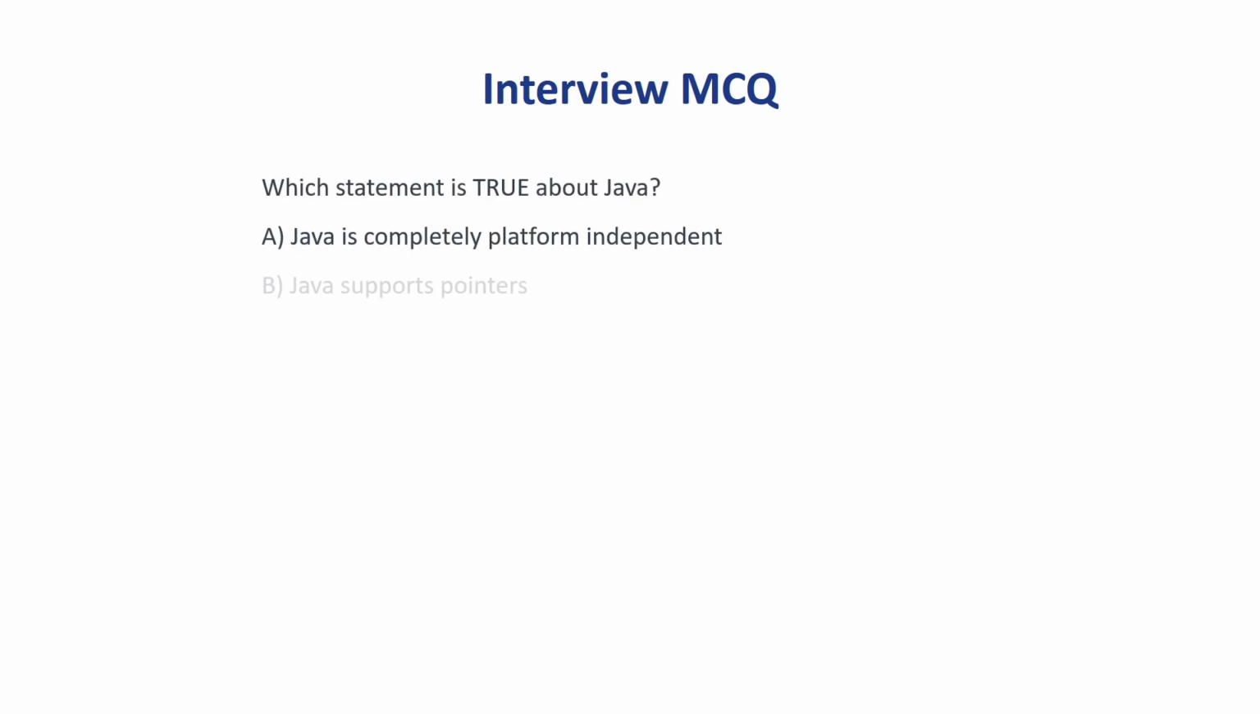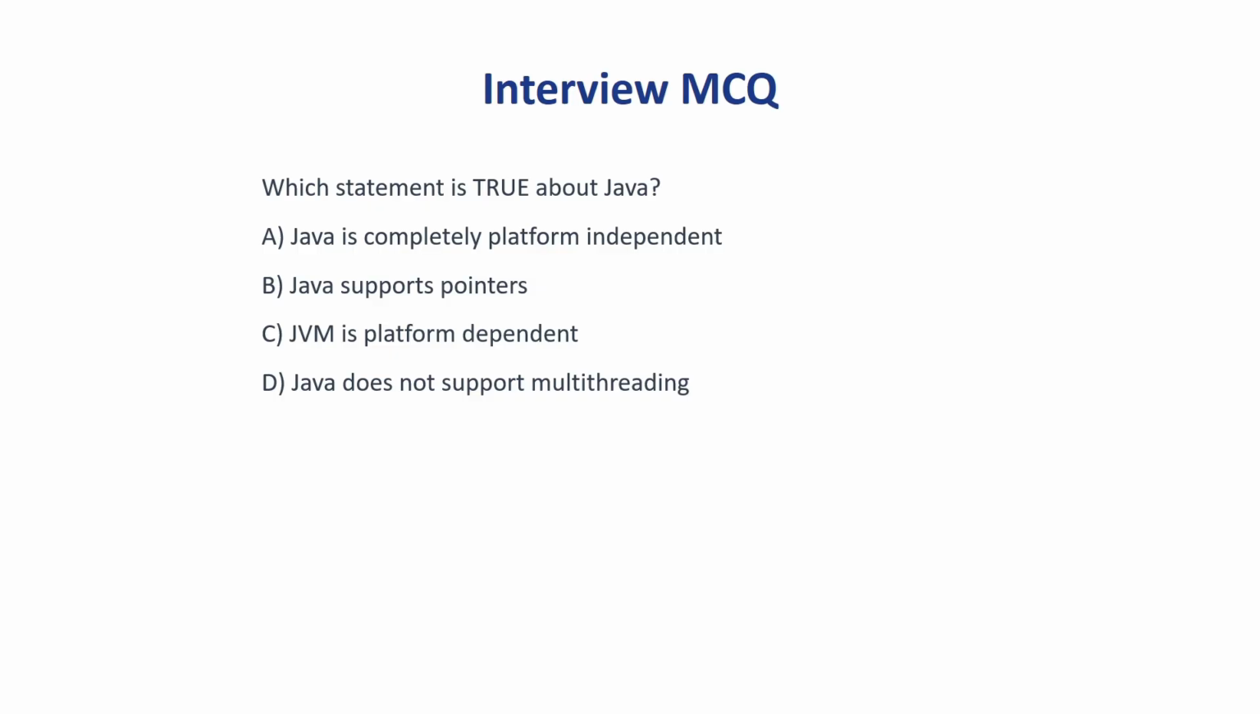Which statement is true about Java? A. Java is completely platform independent. B. Java supports pointers. C. JVM is platform dependent. D. Java does not support multithreading. I will give you 10 seconds to think about the answer. You can write your answer in the comment section. Your time starts now.